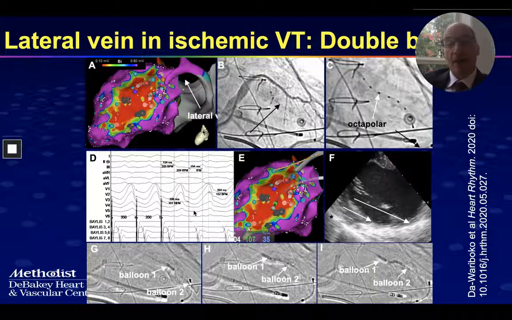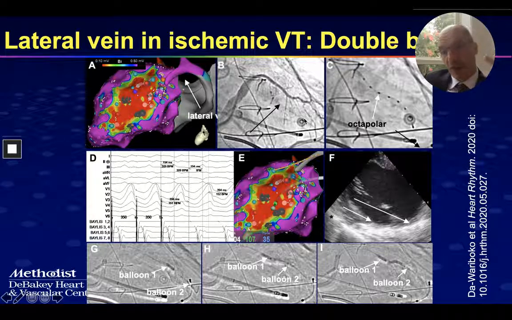reentrant circuit. What we did to tackle a large area of ablation in a large epicardial vein was the double balloon technique. The double balloon technique consists of putting two balloons in a large vein, separated by 2 centimeters, and injecting alcohol in the proximal one and letting it marinate in there so that the alcohol can go into the branches that go deep into the myocardium.